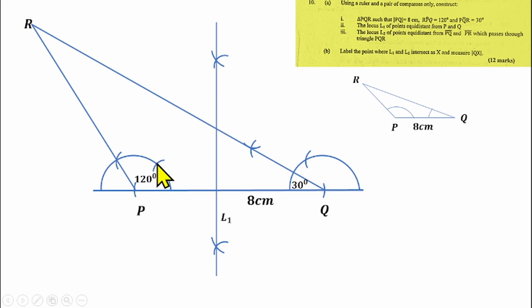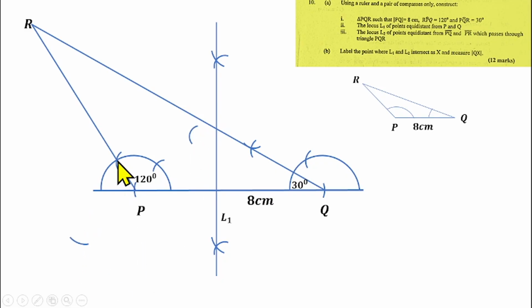Since this angle is 60 degrees, which is half of 120, it is correct also. But that's not the way you have to do it. Bring your compass. Open your compass to a specific radius, not too big, not too large. Put your pin here and make an arc here. Make an arc here as well, so I have an arc here and another arc here.